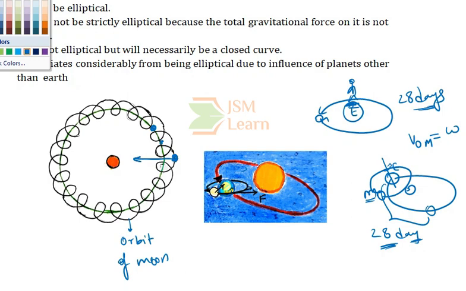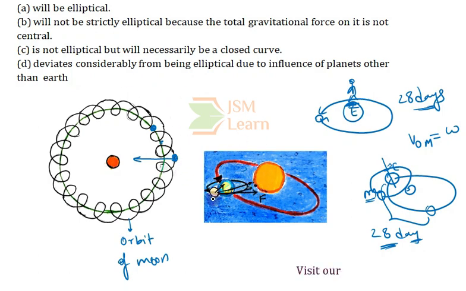So what happens is, the total gravitational force acting on the moon is not strictly directed towards the center, but around the center. It may not point exactly at the center. Due to this reason, as the net resultant gravitational force of attraction is not acting exactly towards the center,